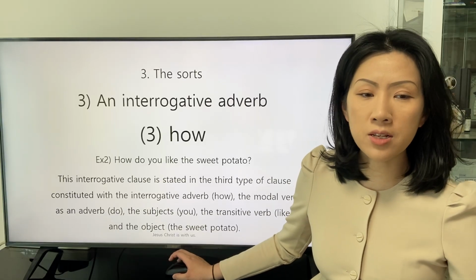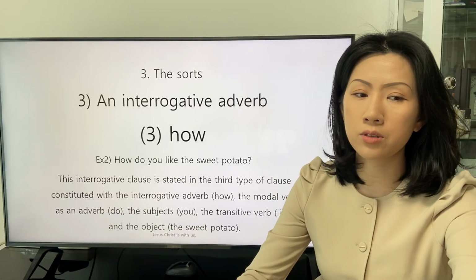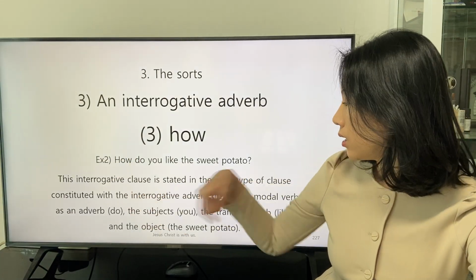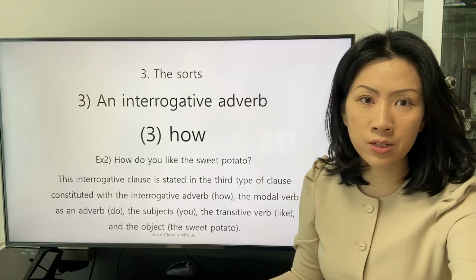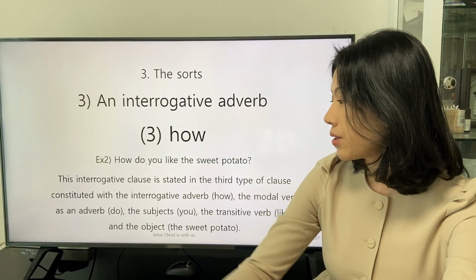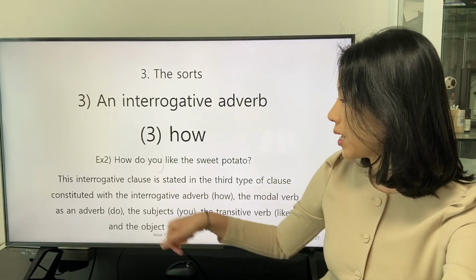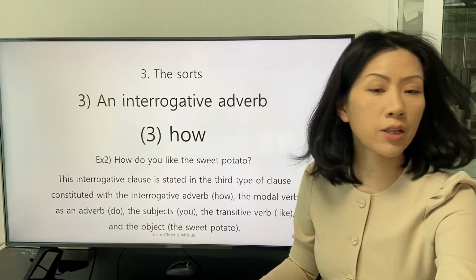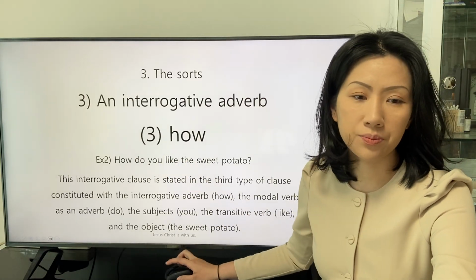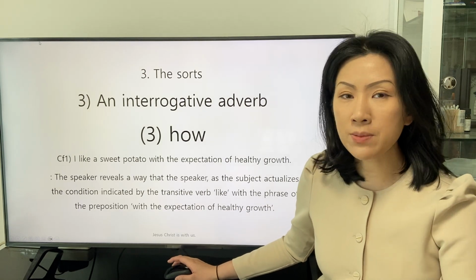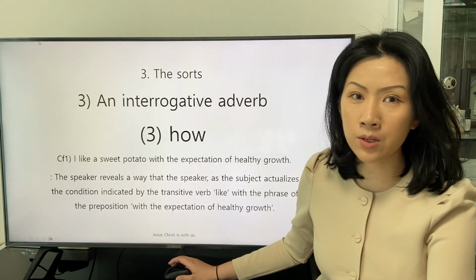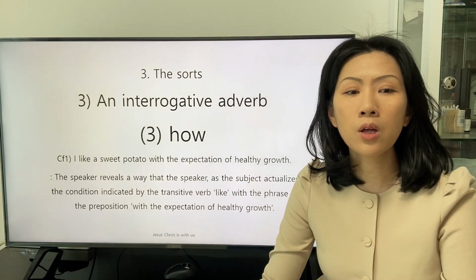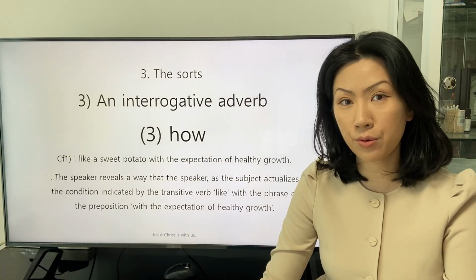This interrogative clause is stated in the third type of clause constituted with the interrogative adverb how. The modal verb as an adverb do, the subject you, the transitive verb like, and the object, the sweet potato. One of the responses is stated as the first conference. I like a sweet potato with the expectation of healthy growth.